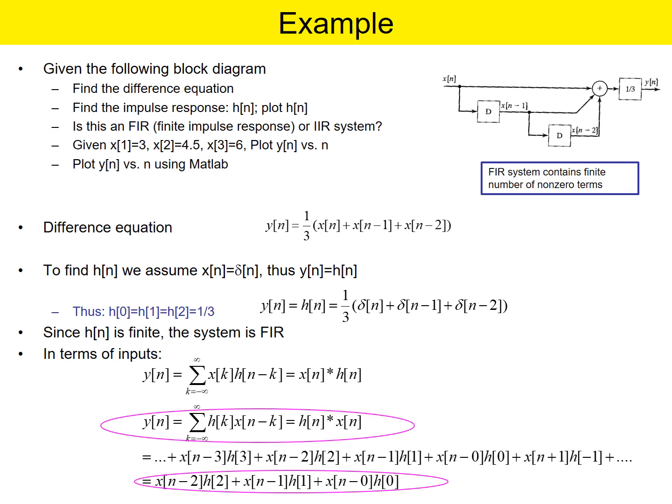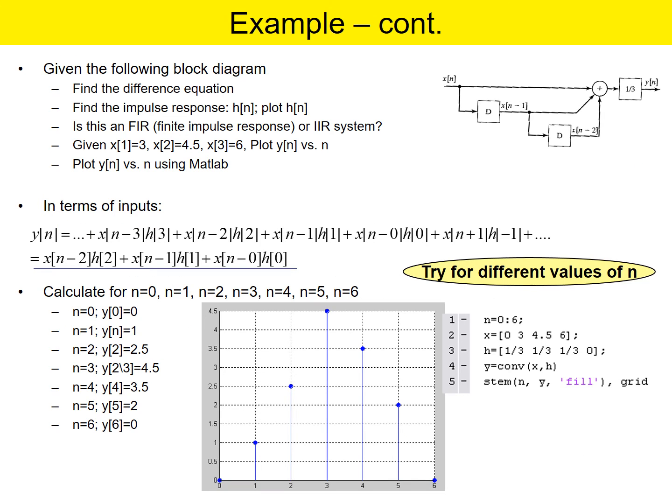Take delta n minus 2. Since h of n is finite, the system is a finite impulse response system, and therefore we can write terms in the same fashion, x of k into h of n minus k, or h of k into x of n minus k, and write the respective terms. So this expanded version represents the difference equation in the case of a DT-LTI system. We can write the difference equation and we can solve it also.